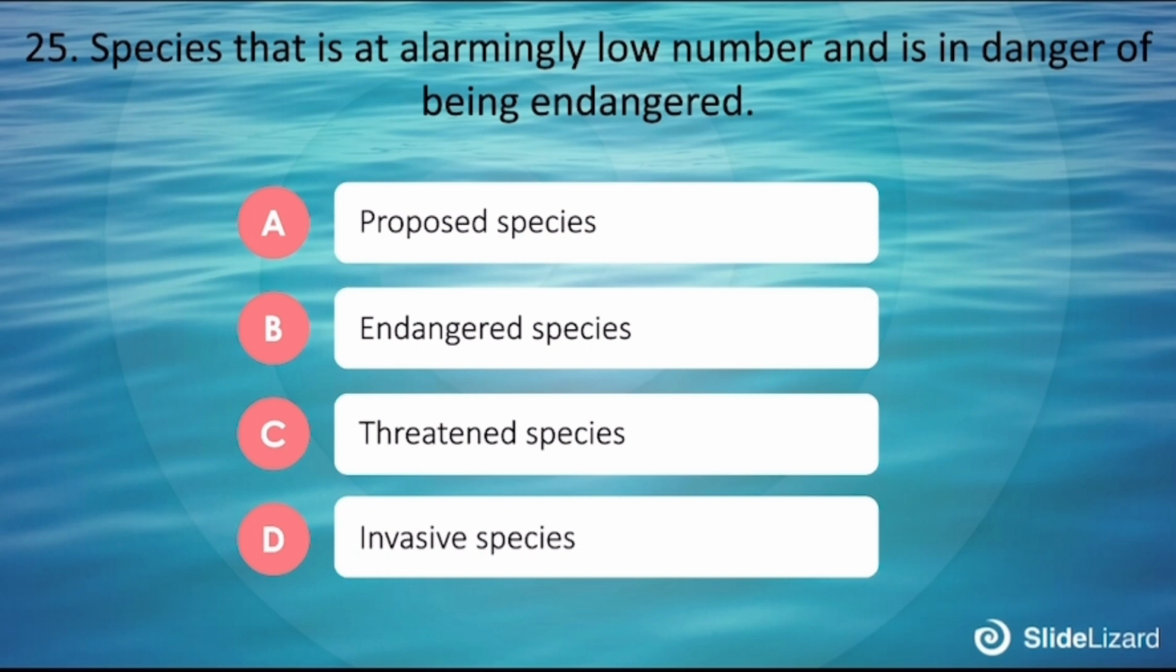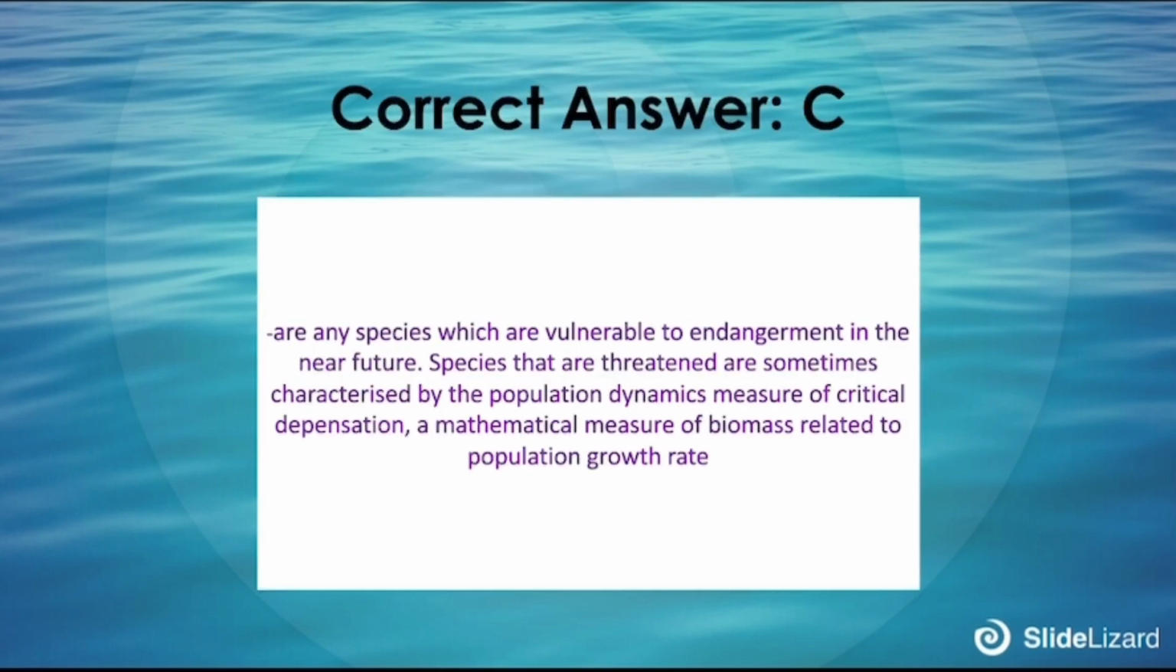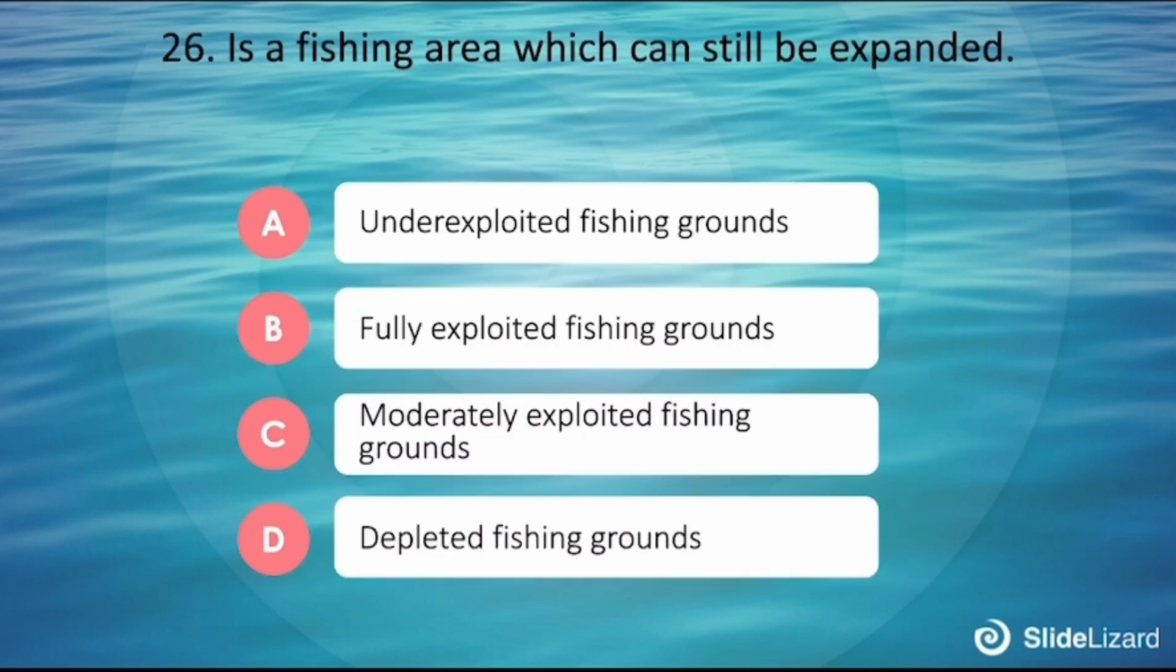25. Species that is at alarmingly low number and is in danger of being endangered. A. Proposed species. B. Endangered species. C. Threatened species. D. Invasive species. The correct answer is C. Are any species which is vulnerable to endangerment in the near future. Species that are threatened are sometimes characterized by the population dynamic measure of critical depensation and mathematical measure of biomass related to population growth rate.